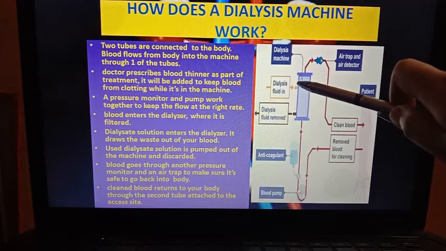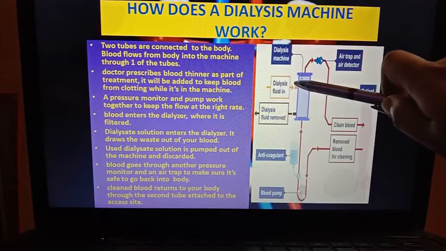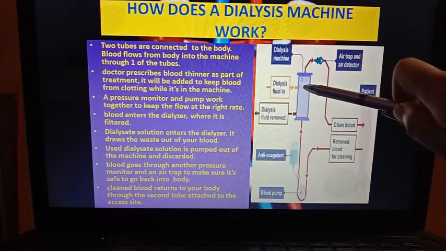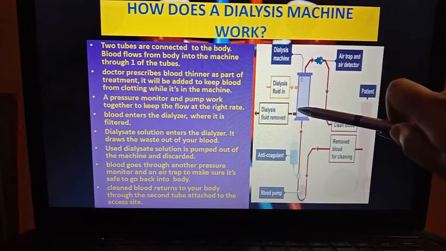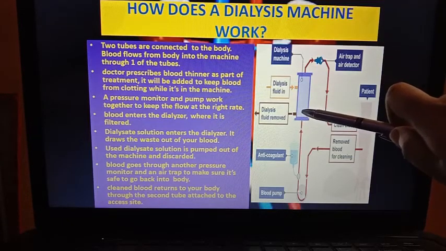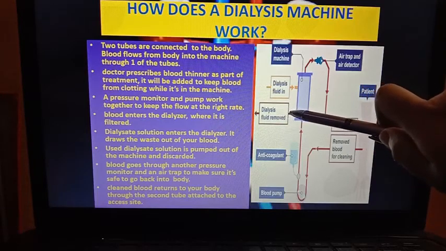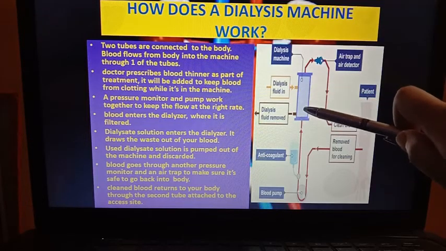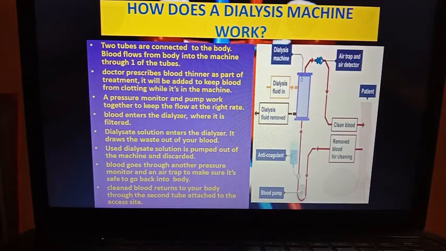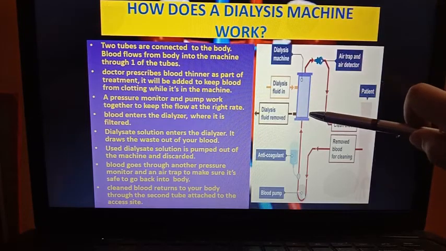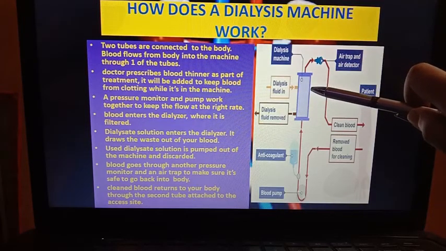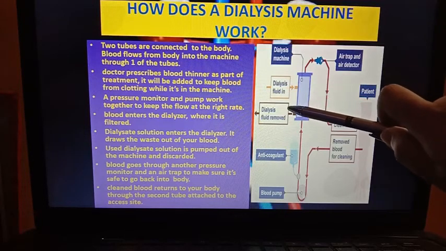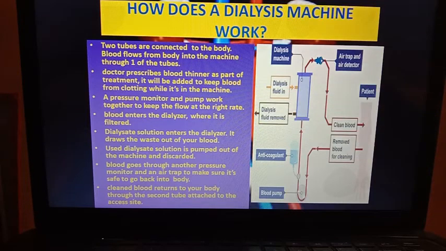Through one, the fresh dialysis fluid, or dialysate solution, is coming into the dialyzer machine, and one tube is there for passing out the dialysate solution that is filled with the toxin. So through this dialysis fluid is in, and through this dialysis fluid is removed. So dialysate solution enters into the dialyzer machine. It draws the waste out of your blood, and used dialysate solution is pumped out of the machine and discarded.